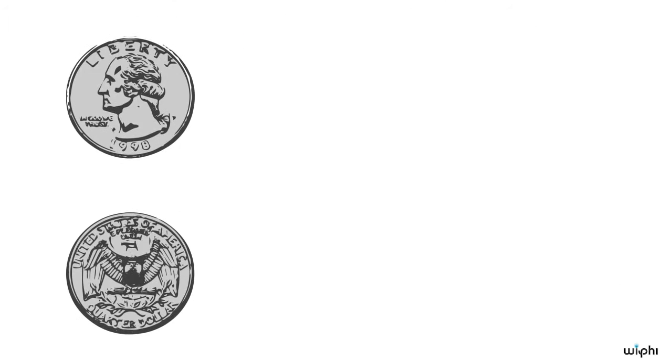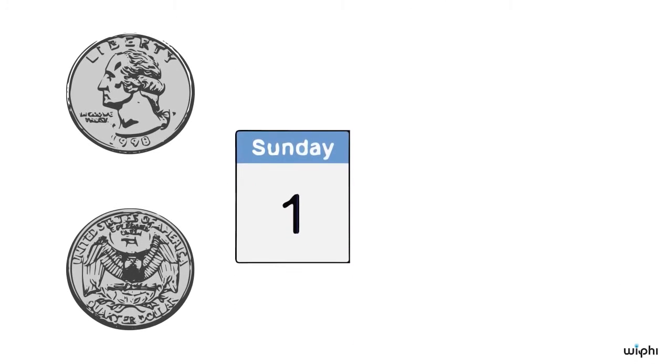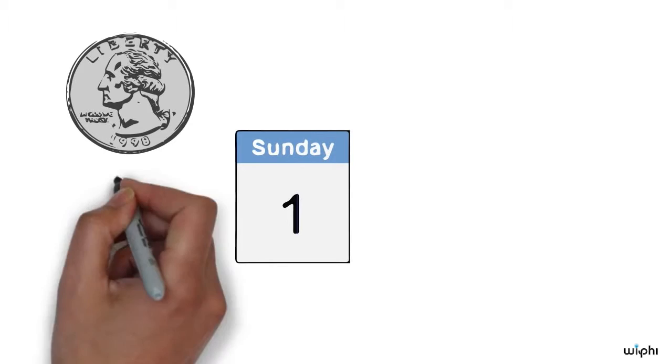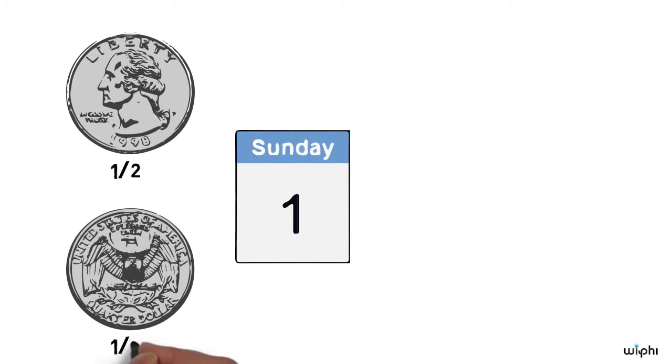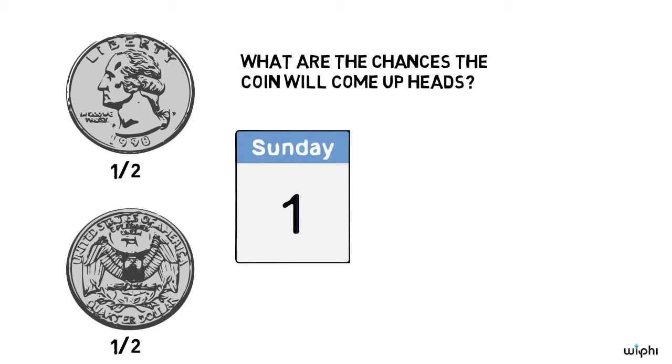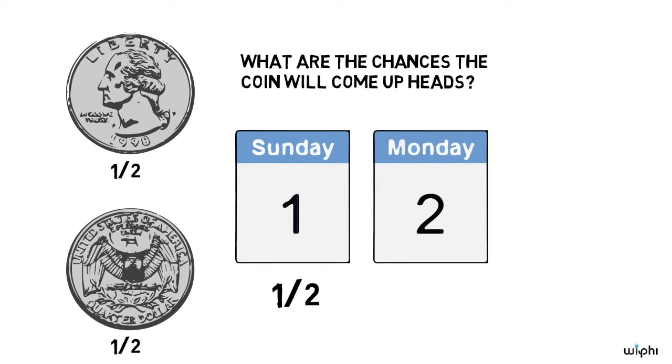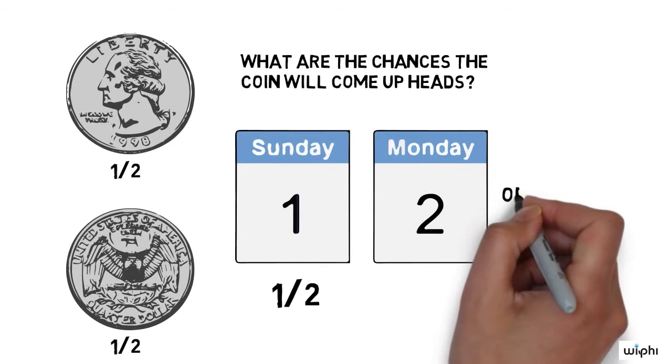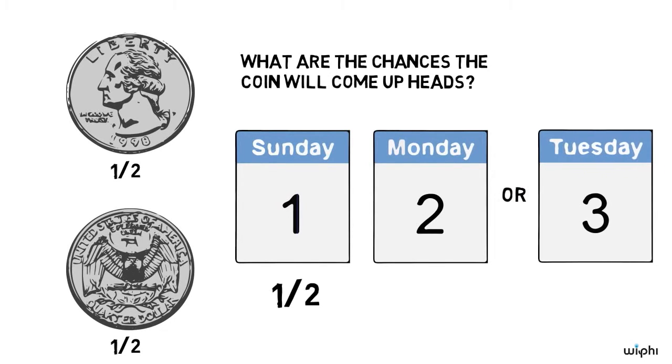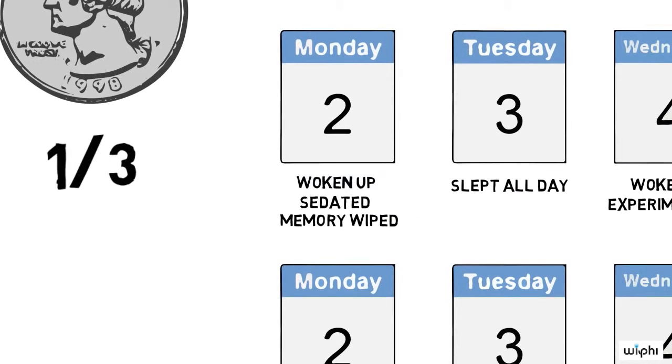But that sounds crazy, doesn't it? Before Sleeping Beauty was put to sleep, but after she was told all about the experiment, she knew that the coin was fair. If someone had asked her then, what are the chances that the coin will come up heads, she'd clearly say 1/2. And it seems like she doesn't learn anything new when she wakes up for the first time, because she knew all about the experiment beforehand. Given all this, why should we think that her answer changes to 1/3? Confused? Well, let me try and make you even more confused.